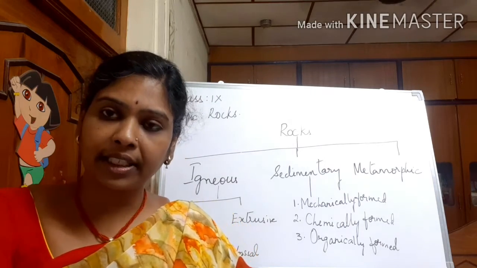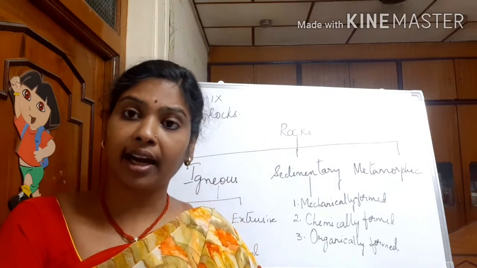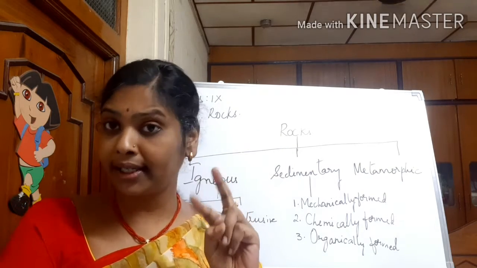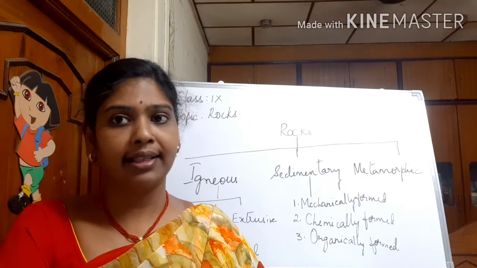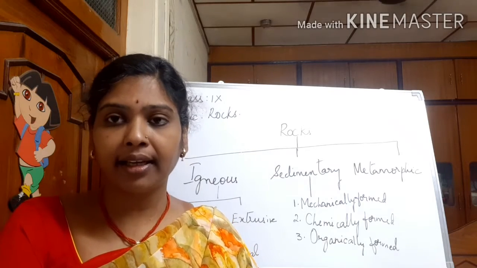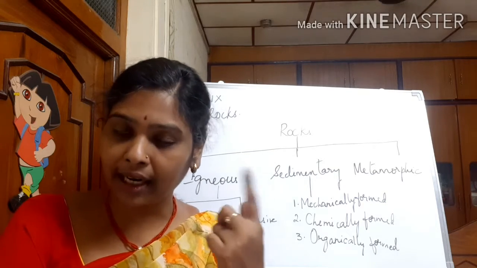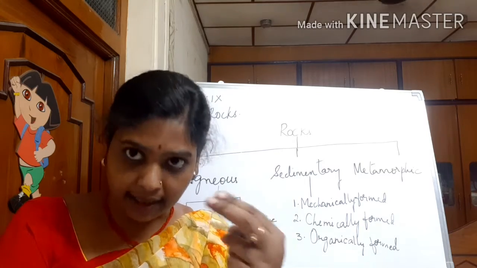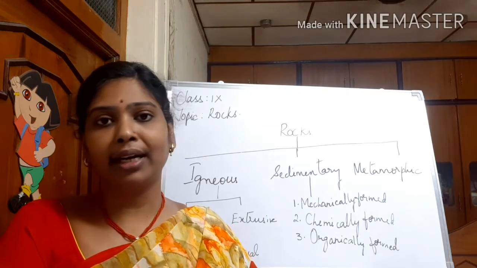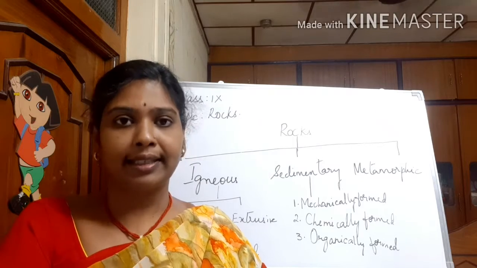On the basis of silica present in igneous rocks, they are again divided into two. One is acidic igneous rock and the second one is basic igneous rock. Acidic igneous rocks contain more silica and basic igneous rocks contain less silica.